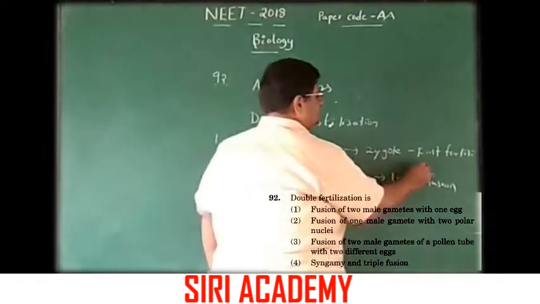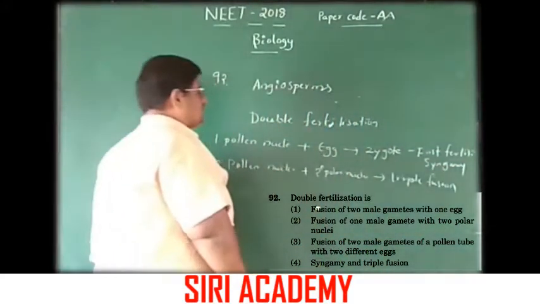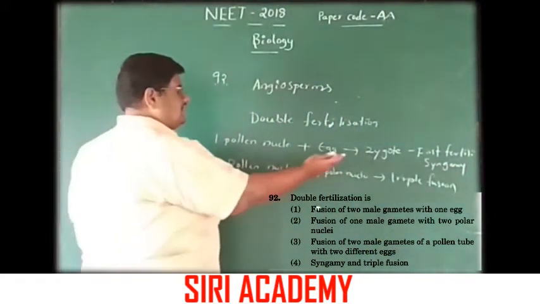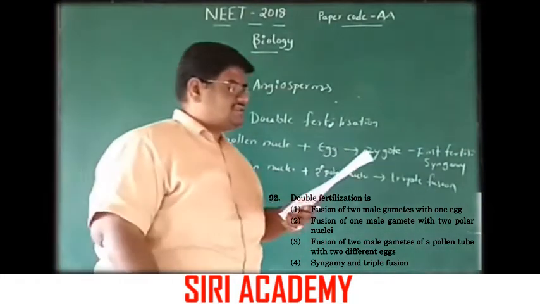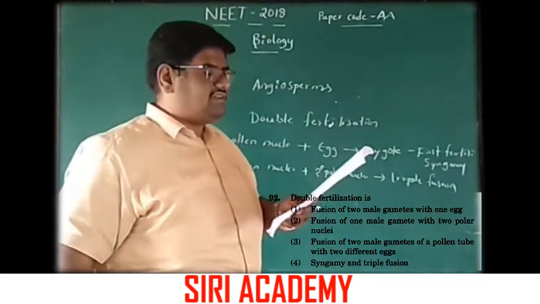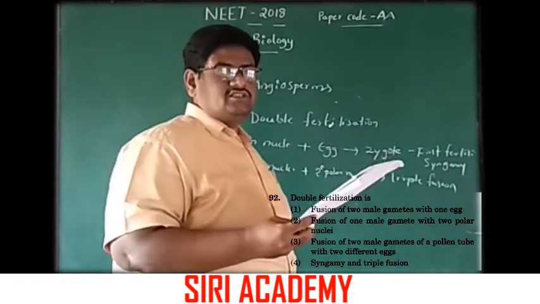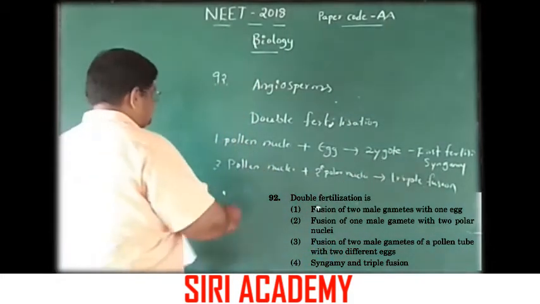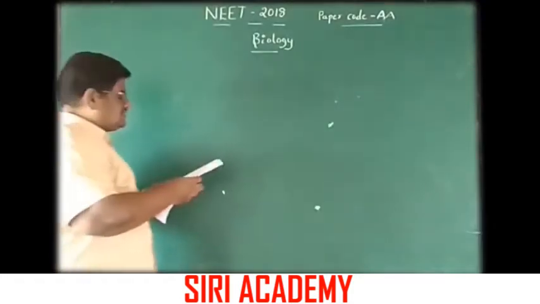So the right answer is syngamy and triple fusion, which are formed during double fertilization in angiosperms.